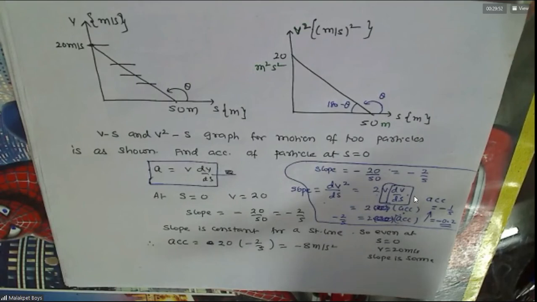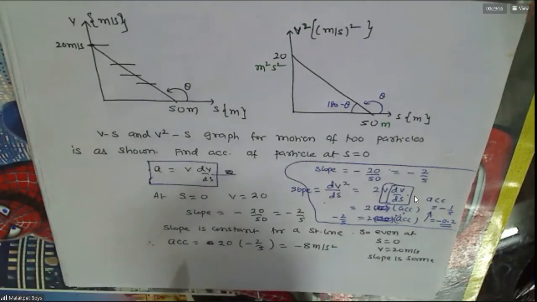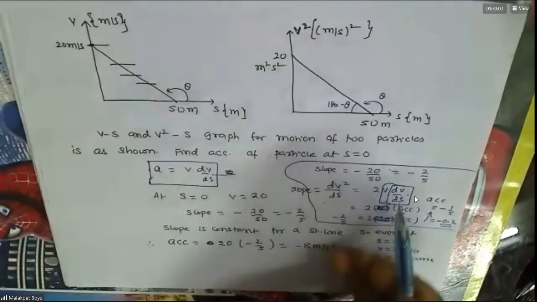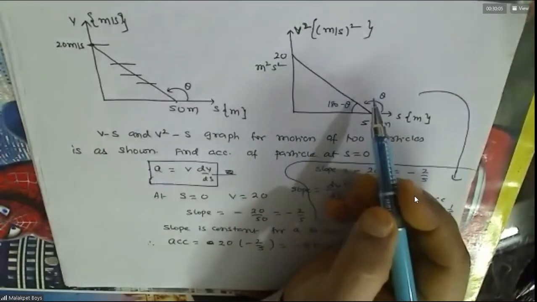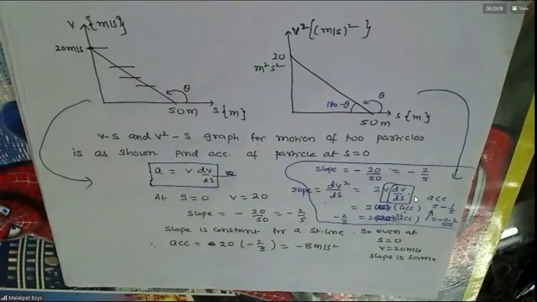Understood your doubt? Then for the first one you wrote 20 into minus 2 by 5. That is for this graph, and this is for another graph. This is for one particle, this is for another particle. Understood this? These are two separate problems.